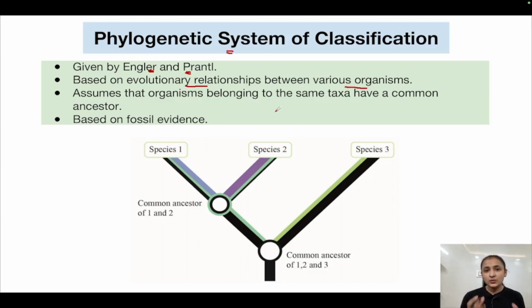How they are related to each other evolutionarily, on that basis this system was developed. This system assumes that the organisms that belong to the same taxa have a common ancestor. Whichever organisms belong to the same taxa, whether family, genus, class, order, at any taxon level, this system assumes that if we talk about order, for example, all the organisms belonging to that taxon would have a common ancestor. This is the phylogenetic system.